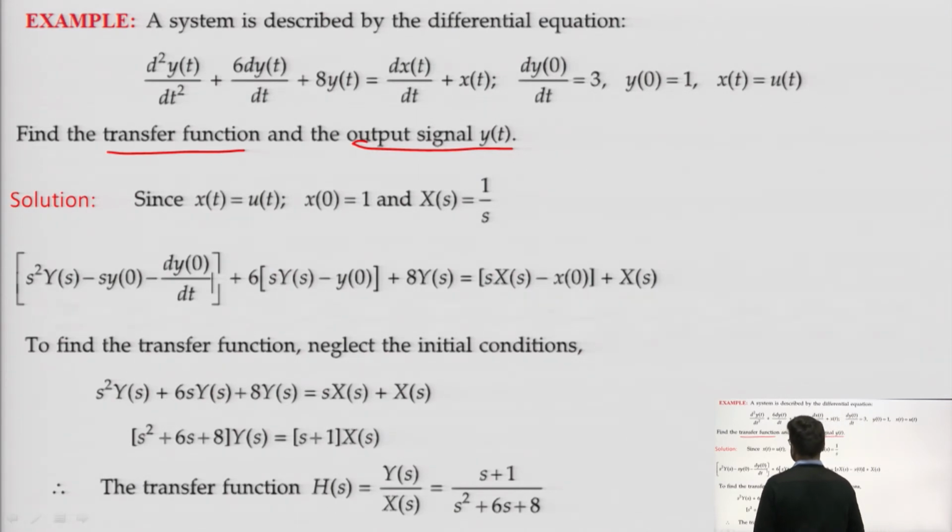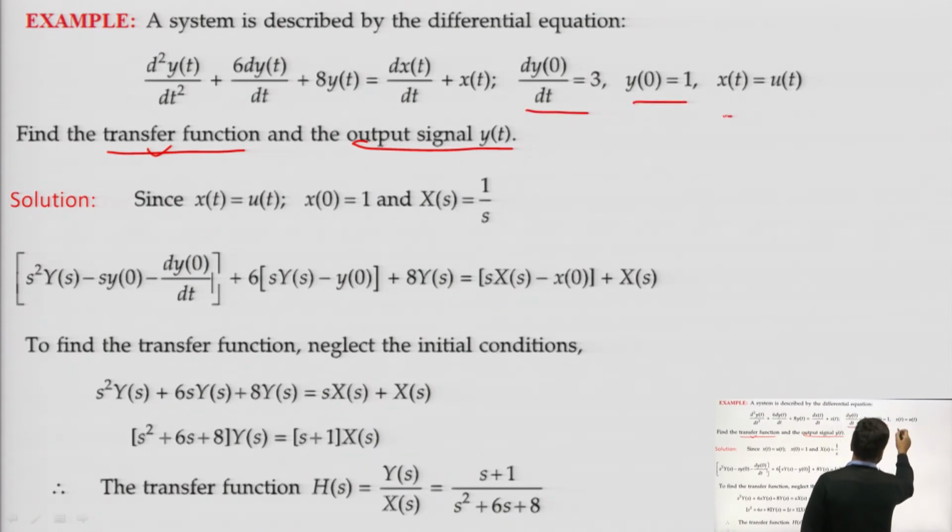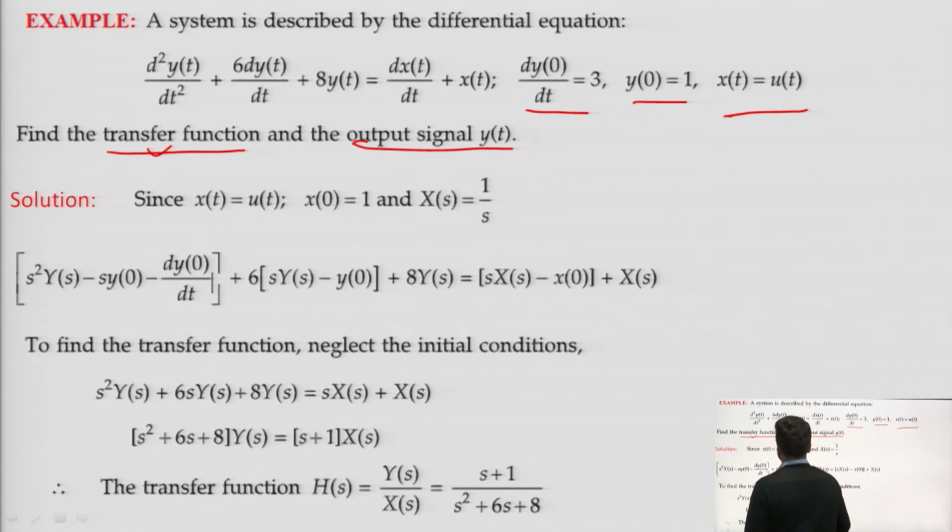So, while finding the transfer function, we will assume all the initial conditions as 0, although we are given initial conditions, and x of t is a unit step function. We will take the Laplace transform of the differential equation: s square Y(s) minus s y(0) minus dy/dt at 0.